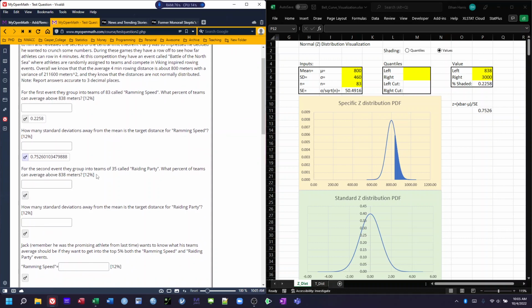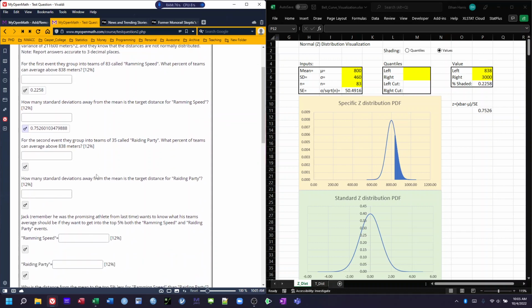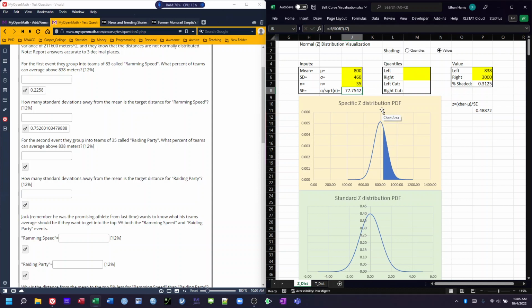Okay, for the second event, they group into teams of 35 called raiding party. What percent of teams can average above 838? Okay, well, everything here is the same except for our sample size. So here we're just going to update our sample size to 35. And we can now check to see, okay, what percentage in groups of 35 can average above 838? Now we've got 31% of groups.